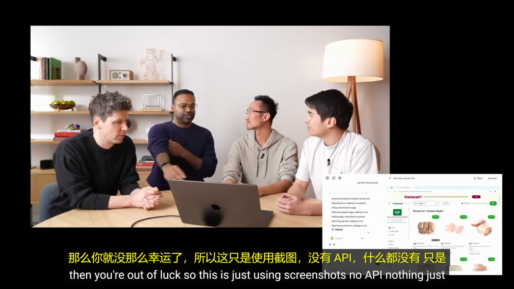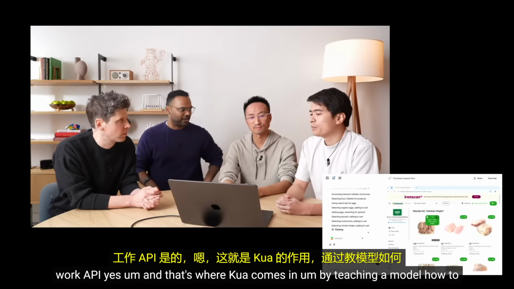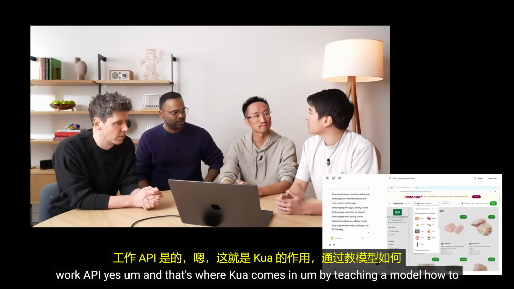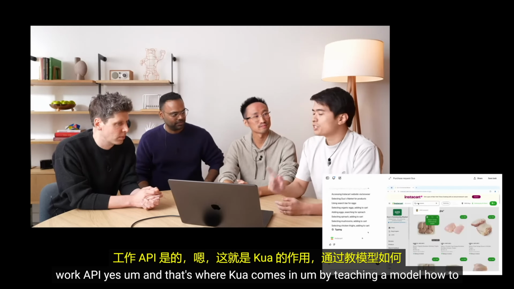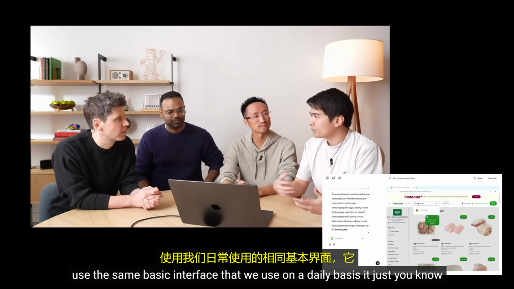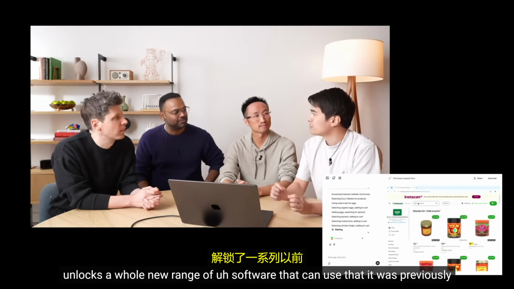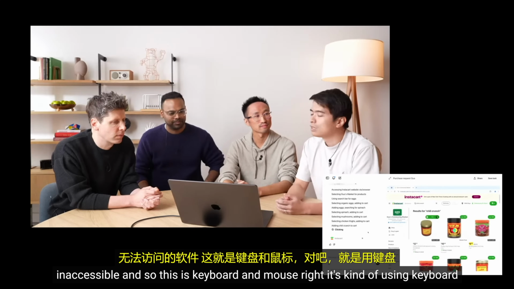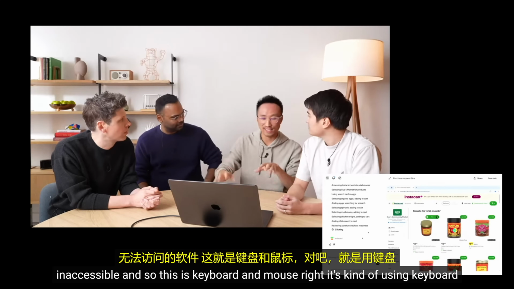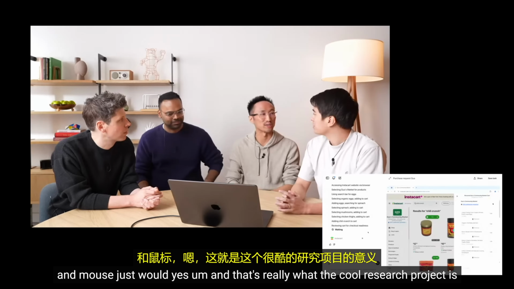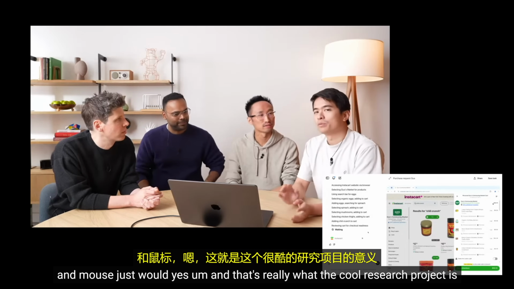So this is just using screenshots, no API, nothing. No API, yes. And that's where CUA comes in. By teaching a model how to use the same basic interface that we use on a daily basis, it just unlocks a whole new range of software that it can use that was previously inaccessible. And so this is keyboard and mouse, right? It's using keyboard and mouse exactly like a human would. Yes.